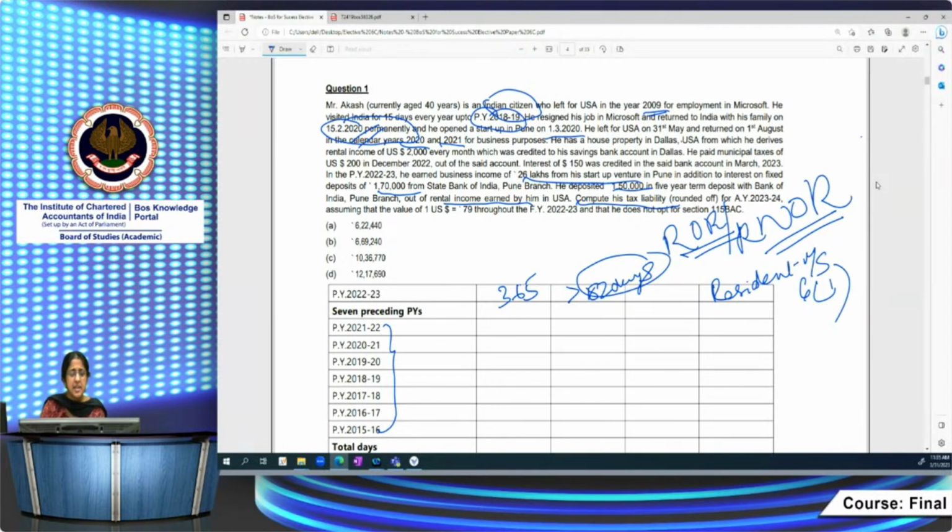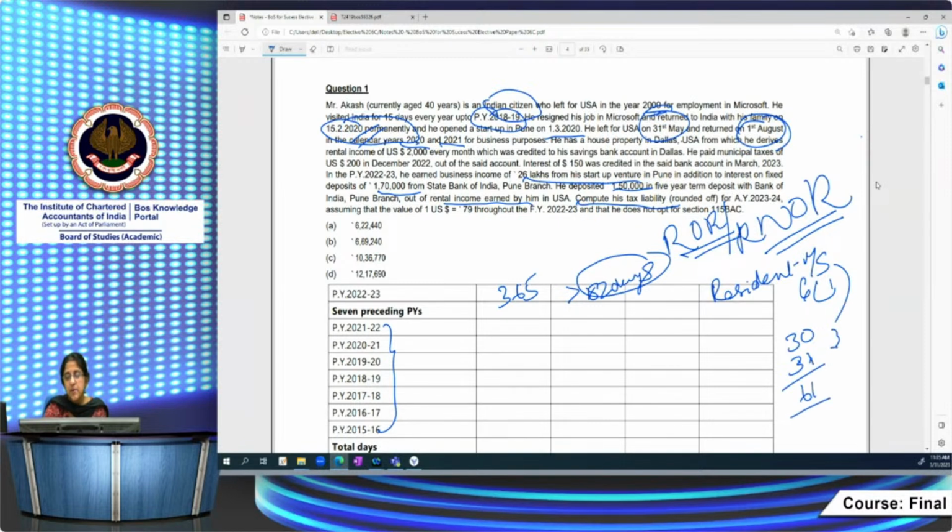Now let us take the number of days of stay. In previous years 21-22 and 20-21, he was in India, but he left for USA on 31st May and returned on 1st August. So from 1st June, 30 days in June and 31 days in July, 61 days, he was not in India.